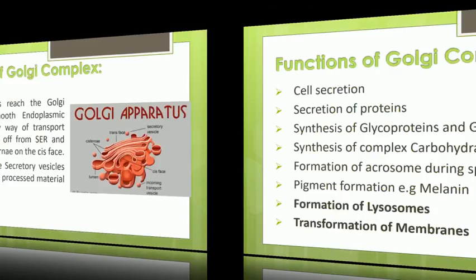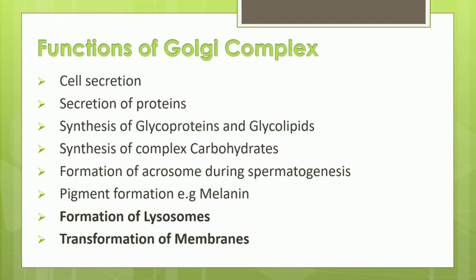Now let us come to the final part of today's lecture, functions of the Golgi complex. It carries out some important functions like cell secretion, secretion of different proteins, synthesis of glycoproteins and glycolipids, synthesis of complex carbohydrates, formation of the acrosome cap during spermatogenesis, and pigment formation. For example, melanin pigment is synthesized with the help of the Golgi complex. Also formation of the lysosomes, which are also called the suicidal bags of the cell, and transformation of membranes. So let us study all these functions in detail.